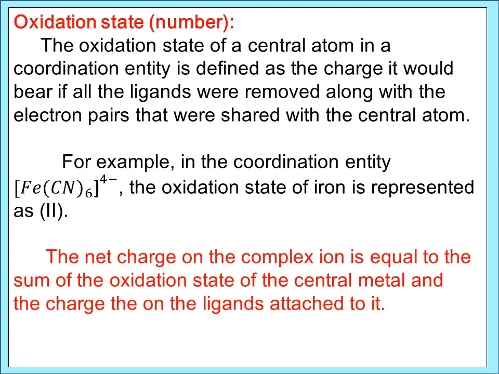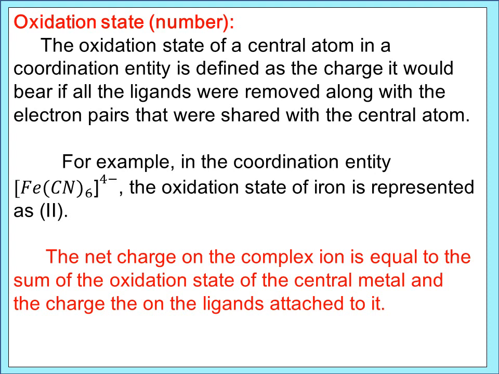What is the oxidation state or oxidation number of the central atom? It is nothing but the charge the central metal atom will bear if all the ligands attached to it are removed with their charge. The remaining charge on the central atom is called the oxidation state. For example, take K4[Fe(CN)6], in which the coordination entity is [Fe(CN)6]4-.